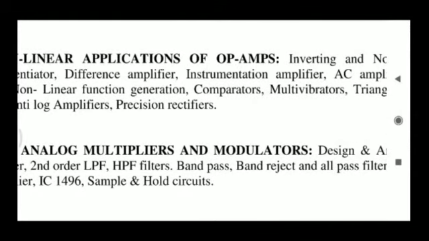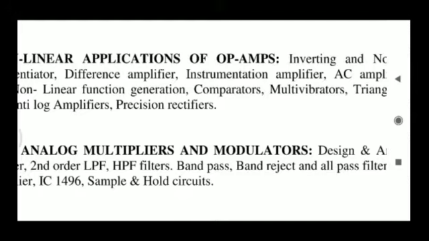This instrumentation amplifier is used in every equipment where conversion is there, such as weighing machines and different mechanical to electronic machines, where we use converters to measure temperatures and humidities.